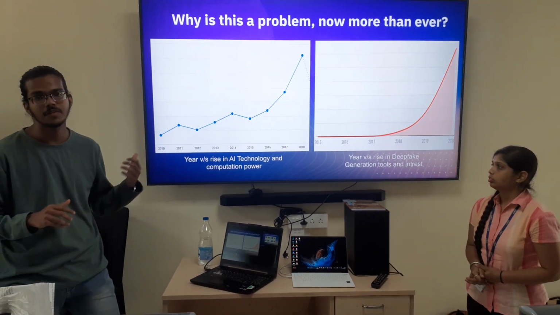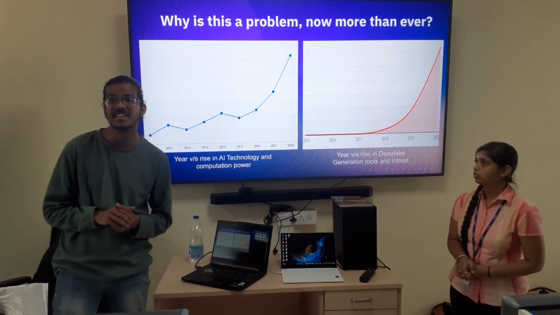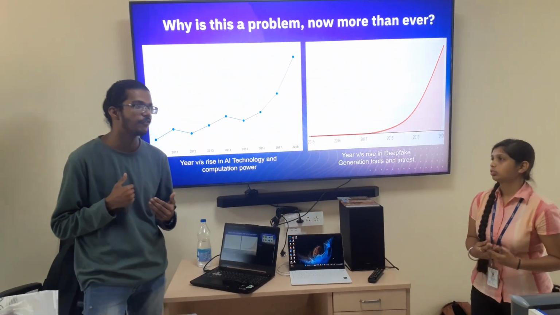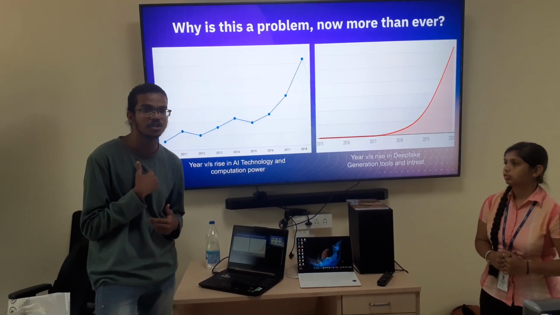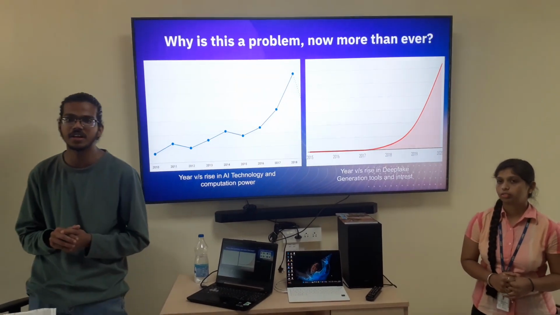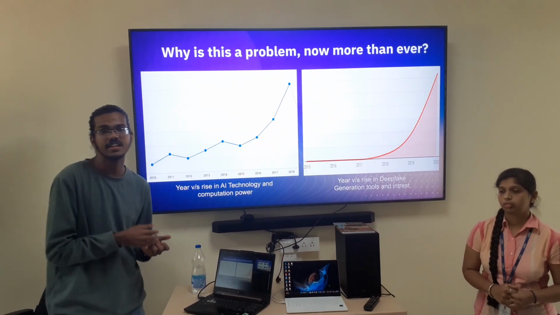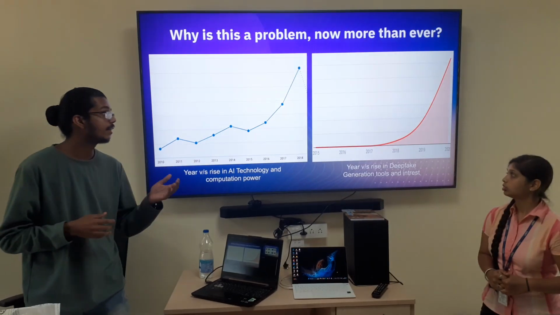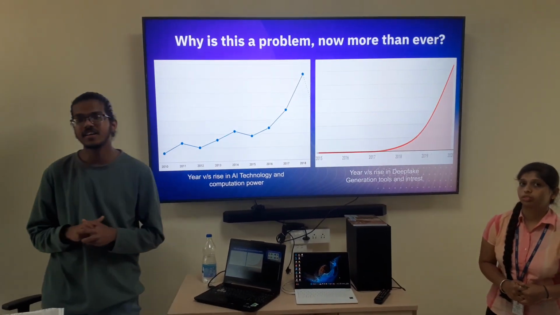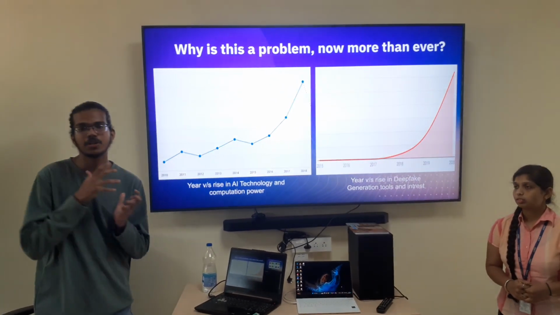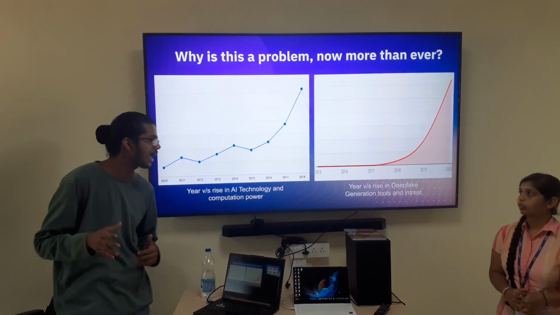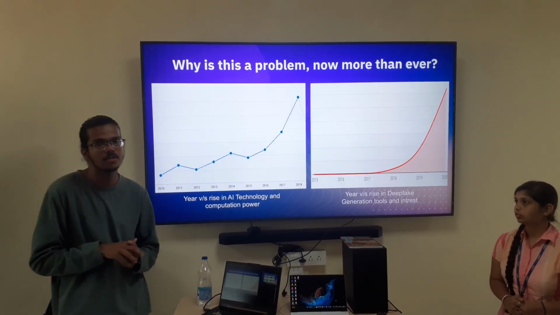You can see the graph on the left side, which shows the rise in AI technology and efficiency, the increase of computation power, and the reduction of the price needed to purchase all those tools. And the right side indicates the interest of people in the generation of this deepfake technology, as well as the open source tools available for generating it.